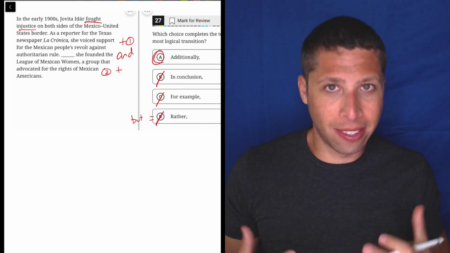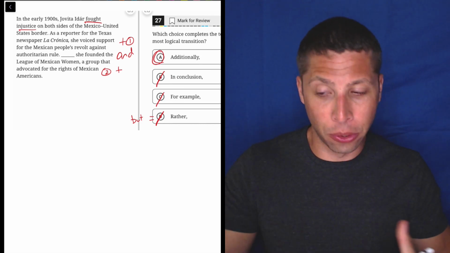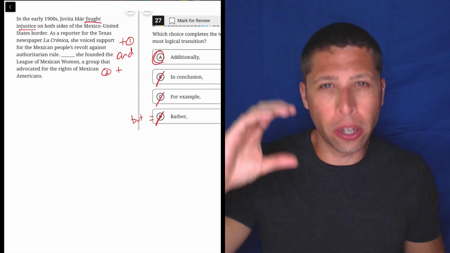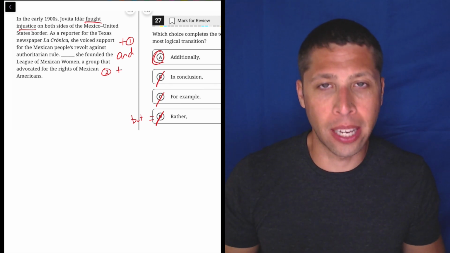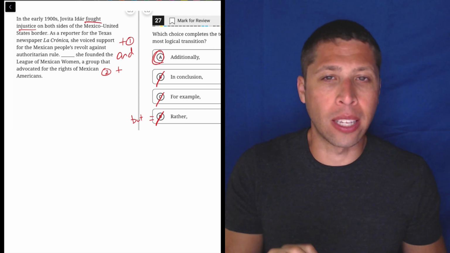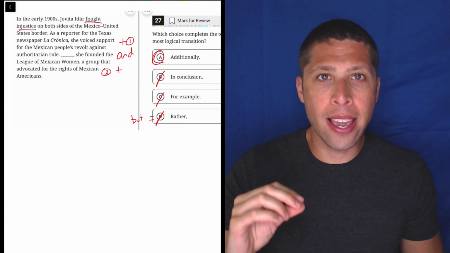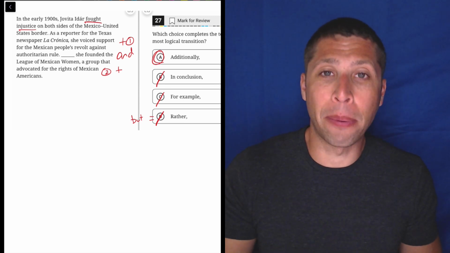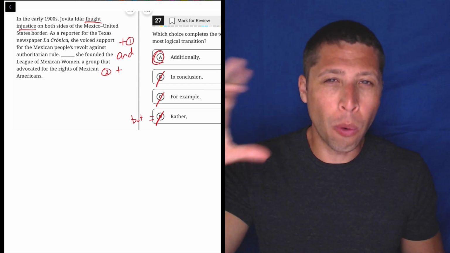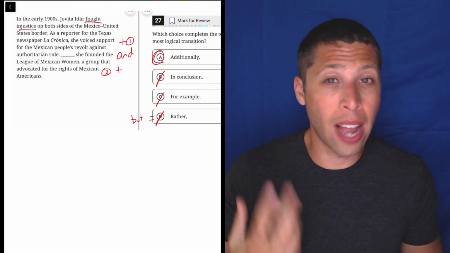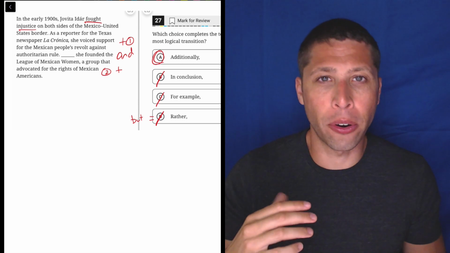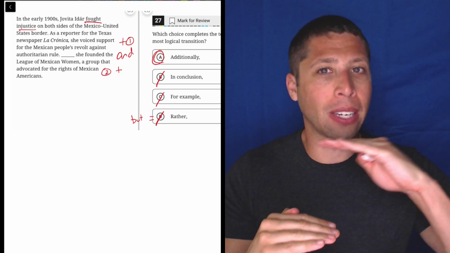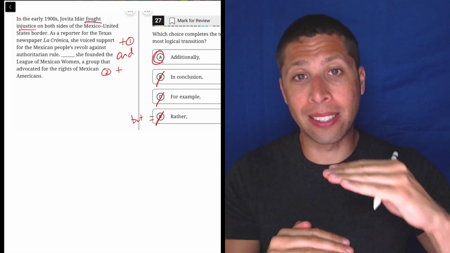So yes, this whole paragraph is about examples, but we need to make sure we're understanding the order and the logic of how those examples are presented. This is a very common thing I've noticed on the SAT: they know that you sense it's an example, so they give you that option, but the order makes that transition word not right. So just be careful of whether they're giving us an example of a claim or multiple examples of a claim,